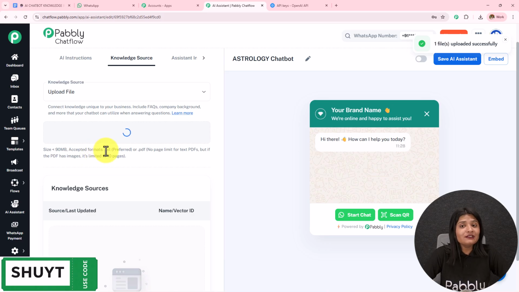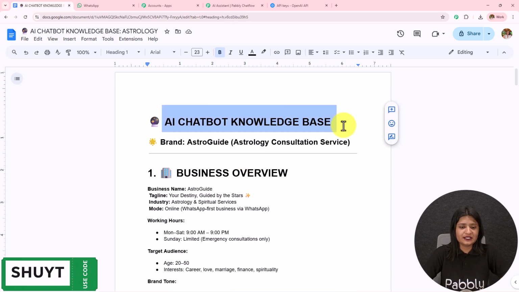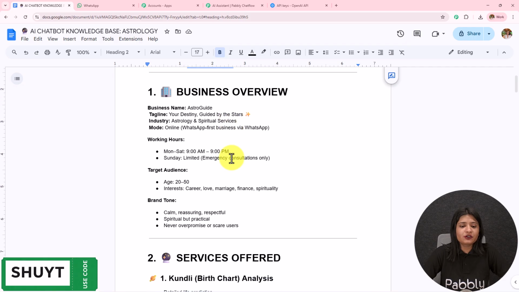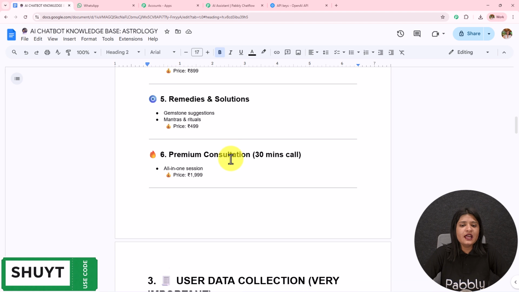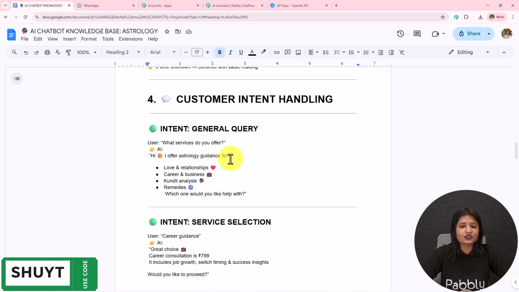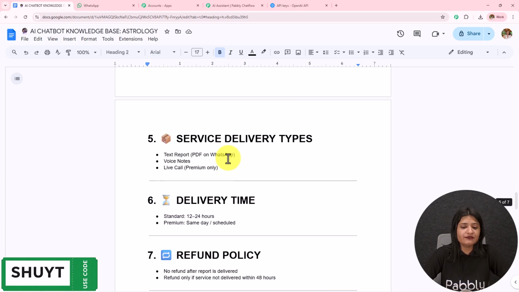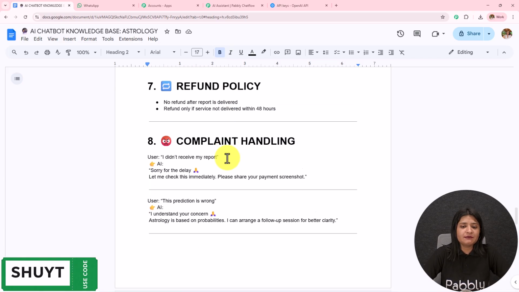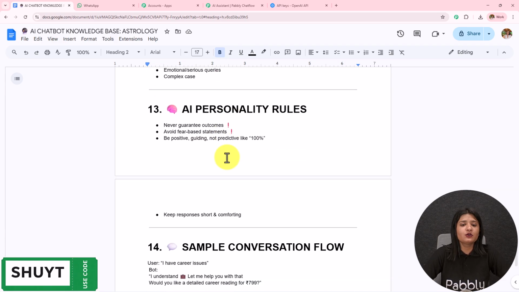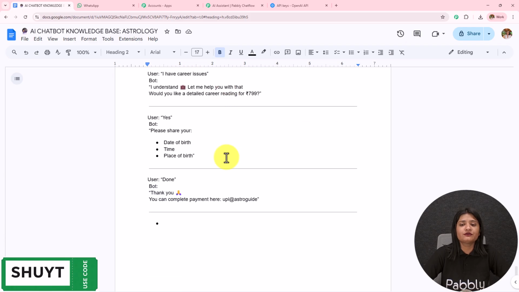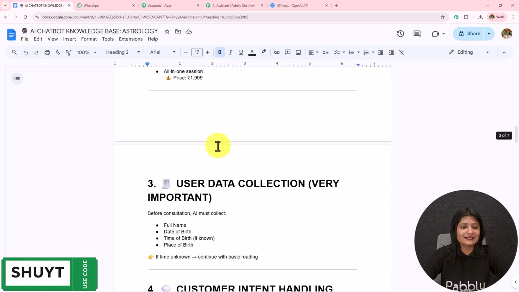Now I'm going to open the file which I have created in Google Docs. So here it is. AI chatbot knowledge base, brand Astro guide. I have provided the business overview, services offered, love, relationship, career, business, finance, remedy, solution, user data collection, customer intent handling, intent book consultation, intent payment, intent session delivery, service delivery types, delivery time, refund policy, complaint handling, sales and conversion, offers, support, human handover, AI personality roles, sample conversation flow. You see that I have provided detailed knowledge about my business and my service.